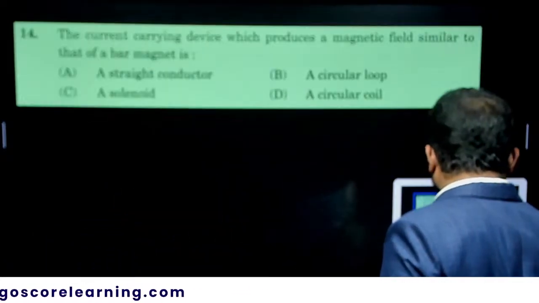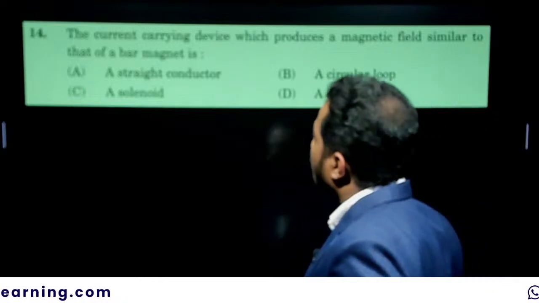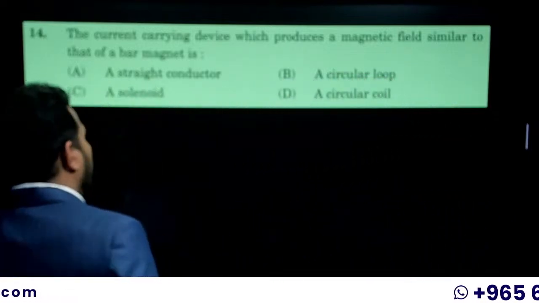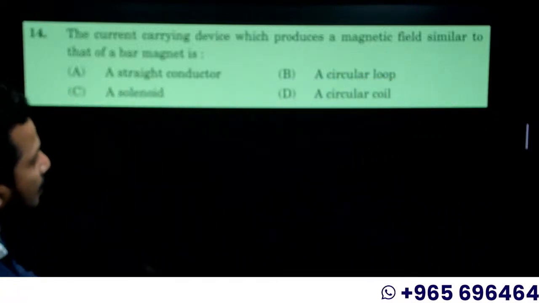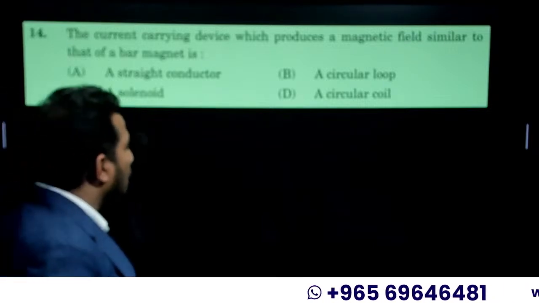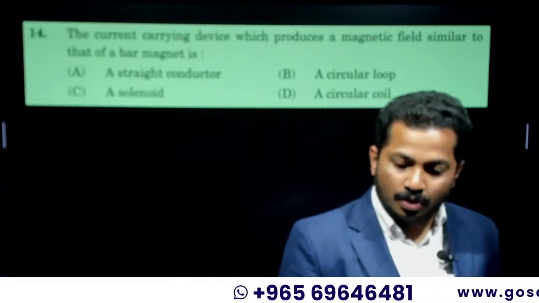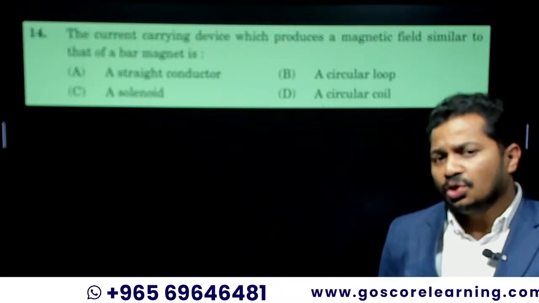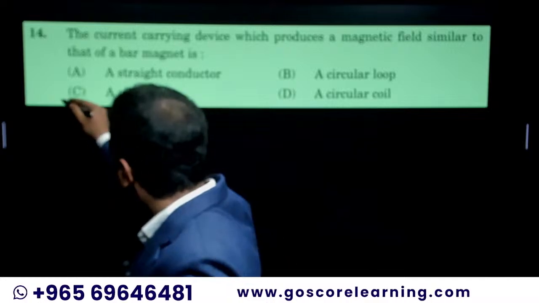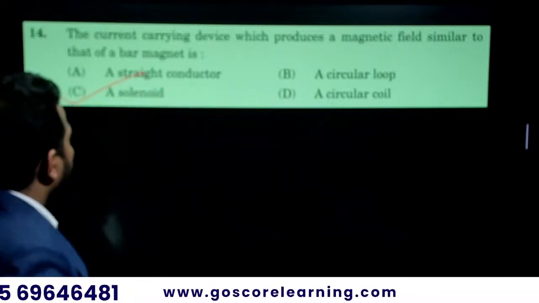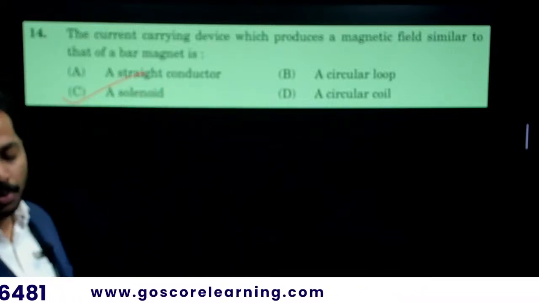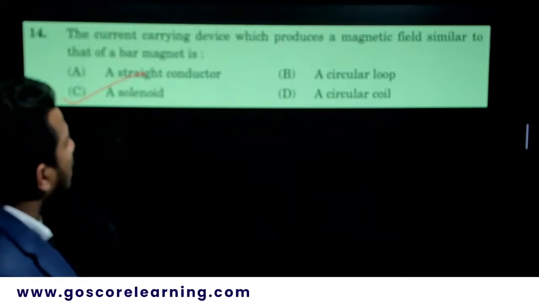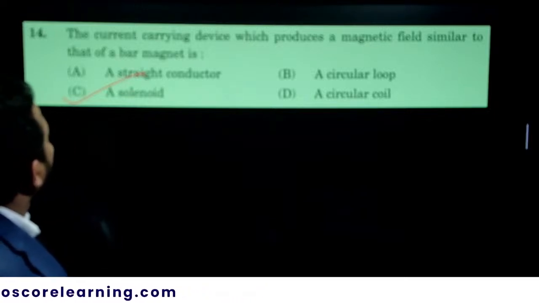Now the next one, the fourth one: the current carrying device which produces a magnetic field similar to that of a bar magnet is. So easy, a direct question. No need to think about what the answer is. Solenoid is the answer. So you know the pattern of the magnetic field produced by a straight conductor.